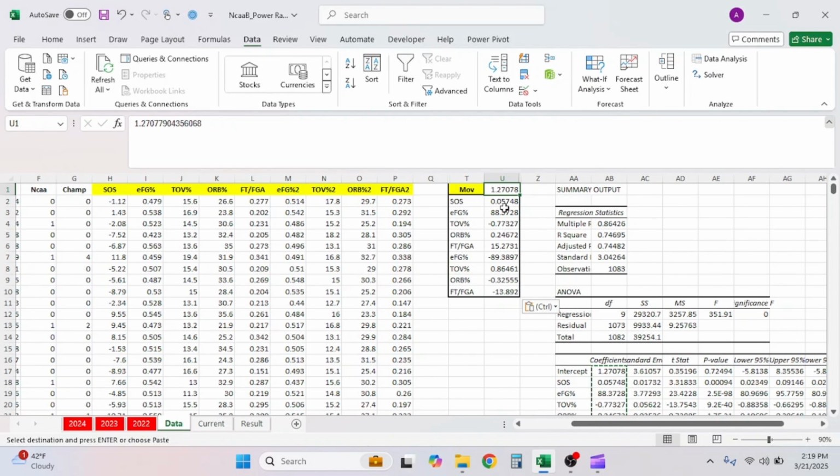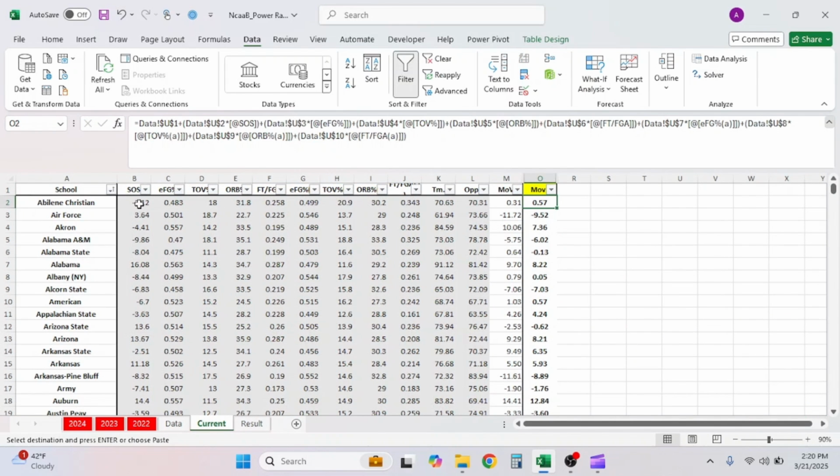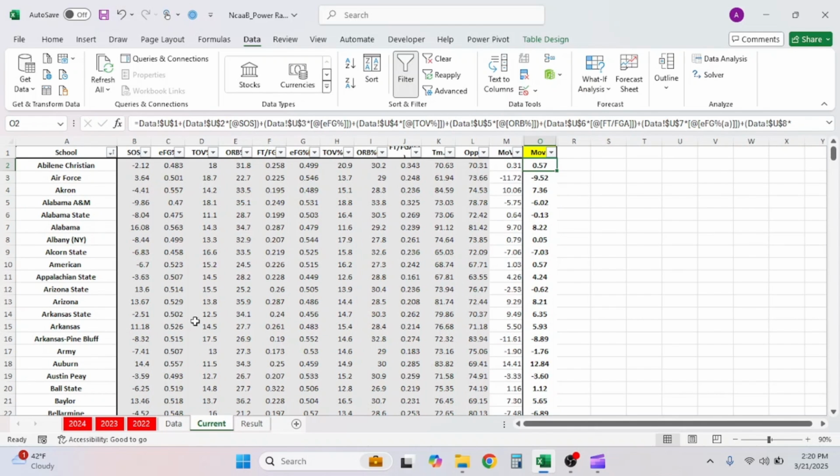And it would be SOS 0.05748 multiplied by the current Abilene Christian minus 2.12. And you'll see that in the SOS based on this table. And you just run through the equation, all throughout, through all those stats that are listed. You can see them highlighted down here below for Abilene Christian. And then once you have that answer, this is what will spit out is your margin of victory. And if you have this in a table, once it does it for one, it will do it for all and it'll run down.